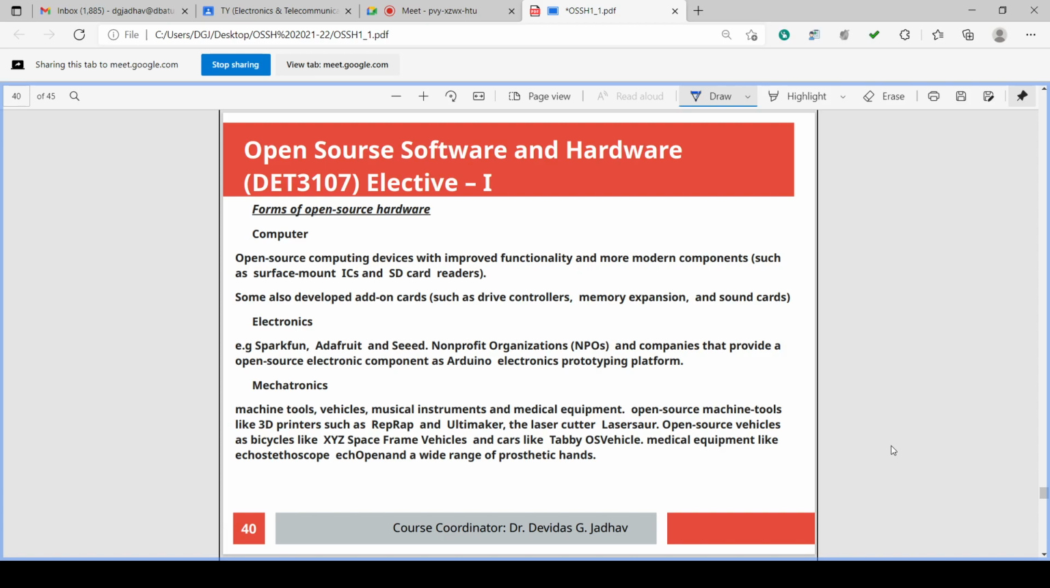Some other add-on cards are drive controllers, memory expansion, sound cards. In olden days, computers did not have sound cards. Nowadays, your computer can run music also, isn't it?